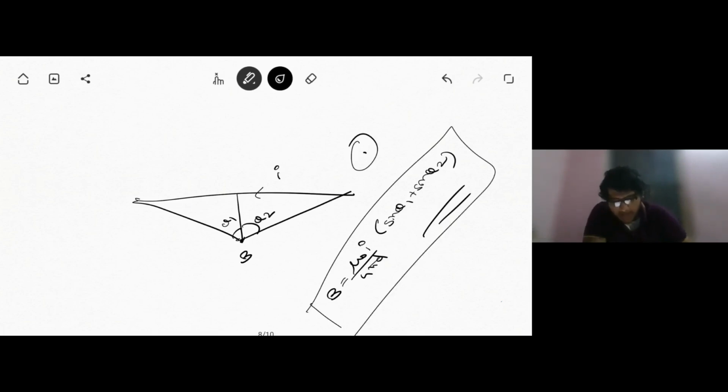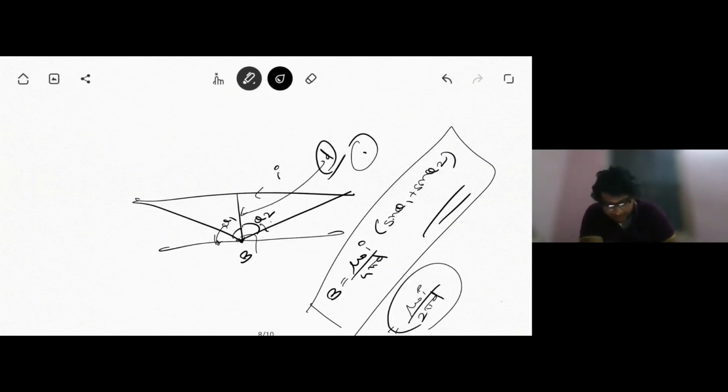Its magnitude is given by this. If it is an infinitely long wire, then theta 1 and theta 2 both will tend to 90 degrees. So in that case, we will get mu naught I divided by twice pi d, where this is d. Fine. So this is an expression that we should be knowing.